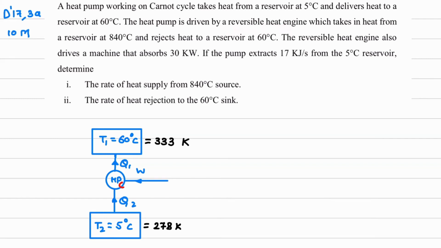So I'll draw a Carnot heat engine now. So on the right side, I'll draw a Carnot heat engine. So suppose this temperature is maybe T3. Bottom temperature is suppose T4. So I'll show an engine over here.